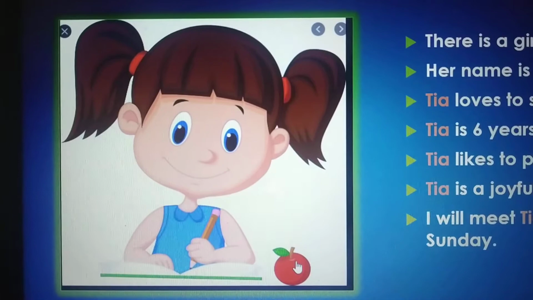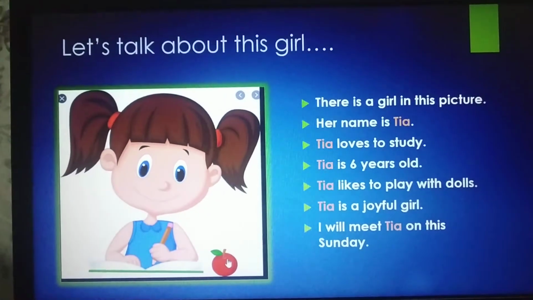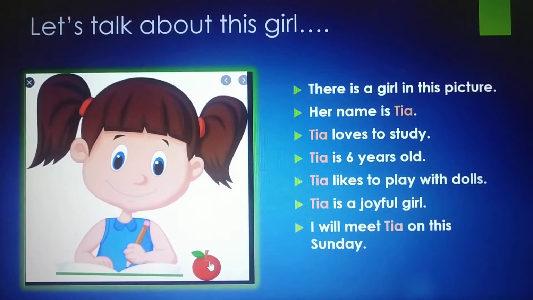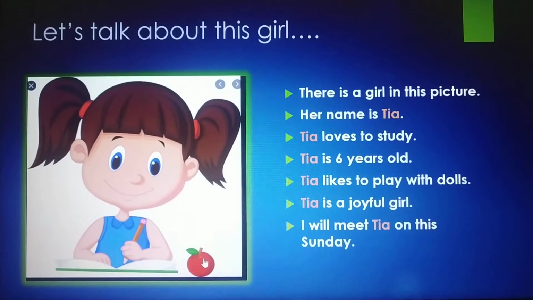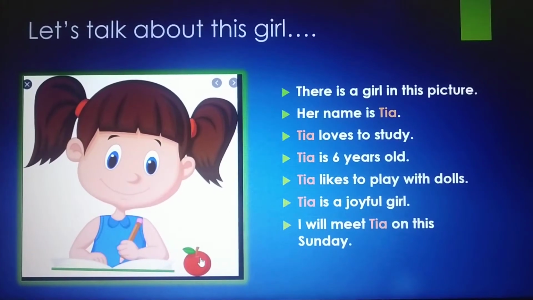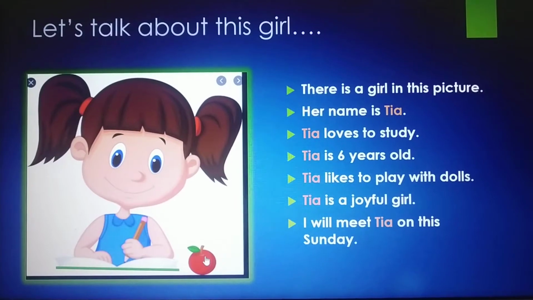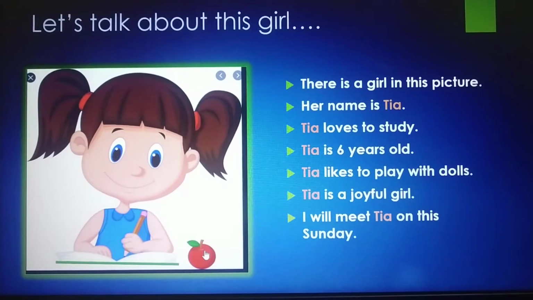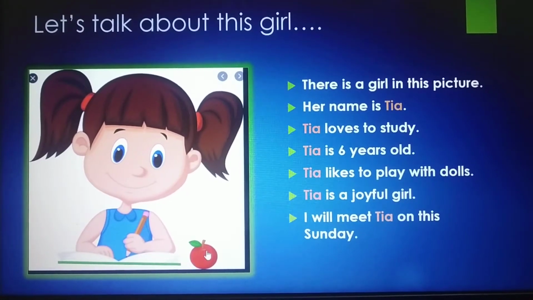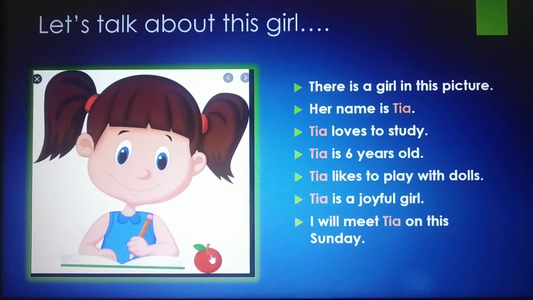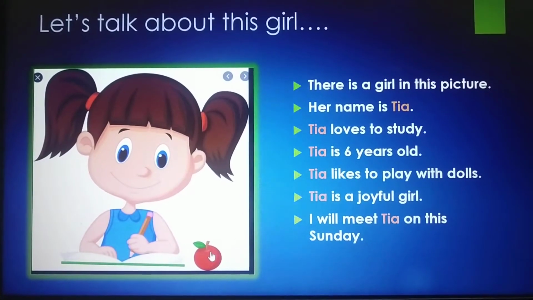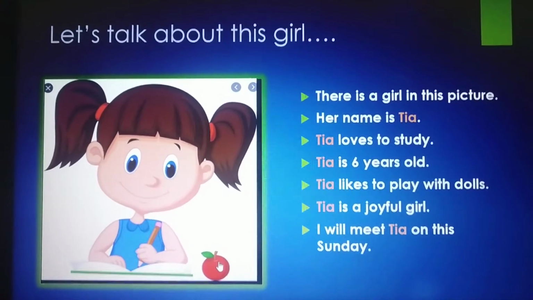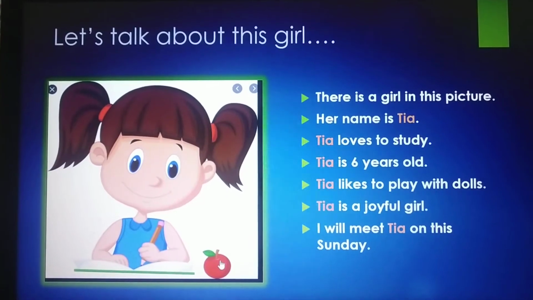Oh, very cute girl is here. Let's talk about this girl. There is a girl in this picture. Her name is Tia. Tia loves to study. Tia is 6 years old. Tia likes to play with dolls. Tia is a joyful girl. I will meet Tia on this Sunday. Again, so many times Tia is used. Tia is a proper noun. Can we replace that noun? Let's see what is on the next page.